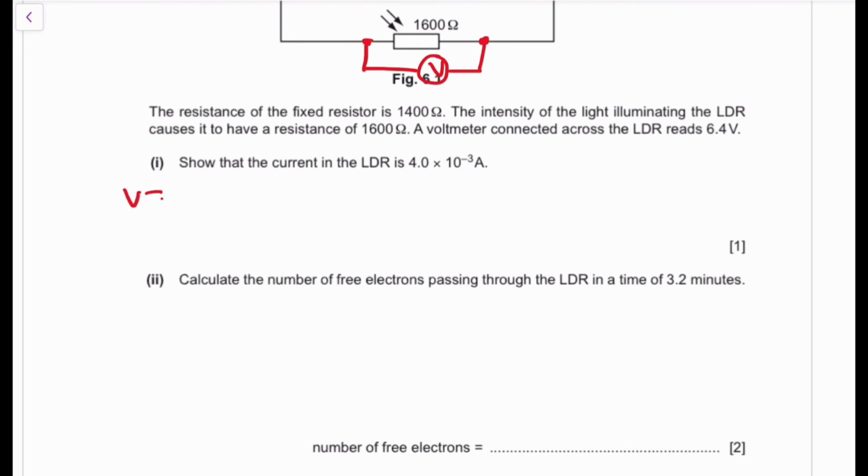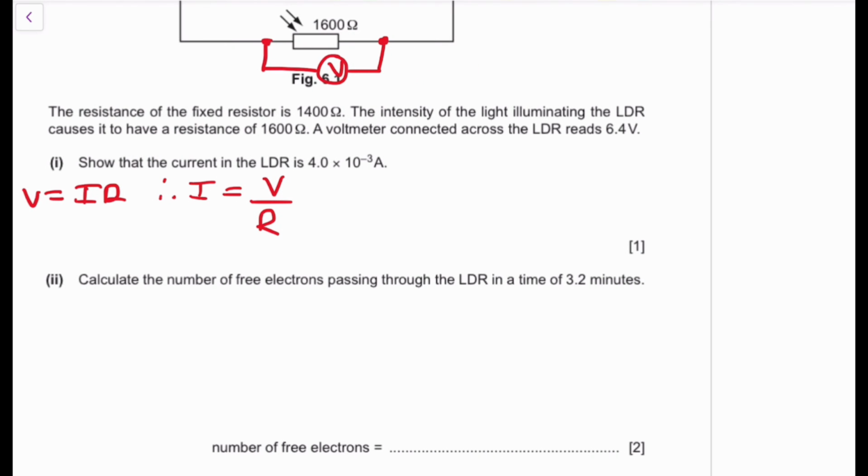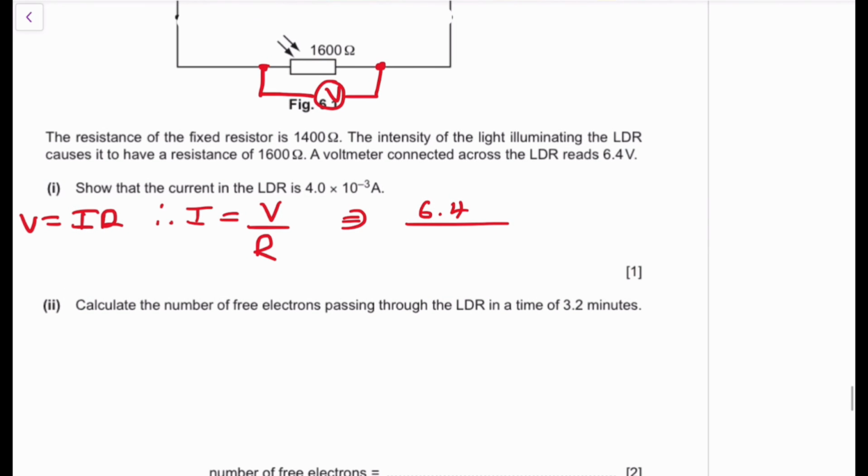Current, we know that V is going to be equivalent to IR. So therefore I is going to be equivalent to V divided by R. Okay, so V divided by R is actually going to be equivalent to your value of I. So I is going to be equivalent to the voltage that you're going to get, which is 6.4, divided by the value of R, which for the LDR is going to be 1,600. 1,600, and then you're going to get an answer of 4.0 times 10 to the power of negative 3.